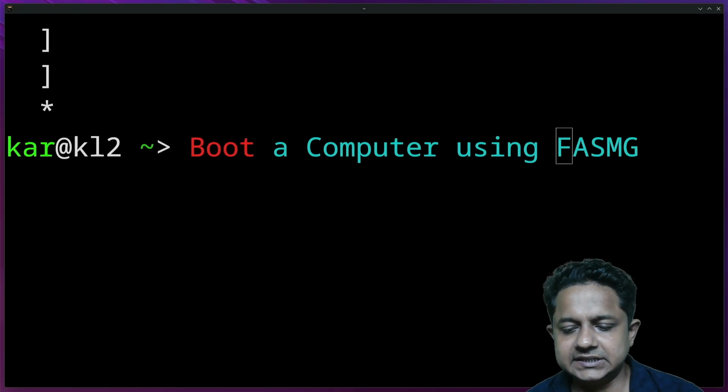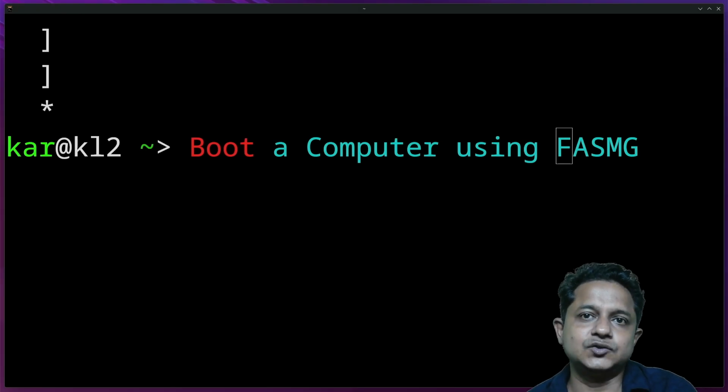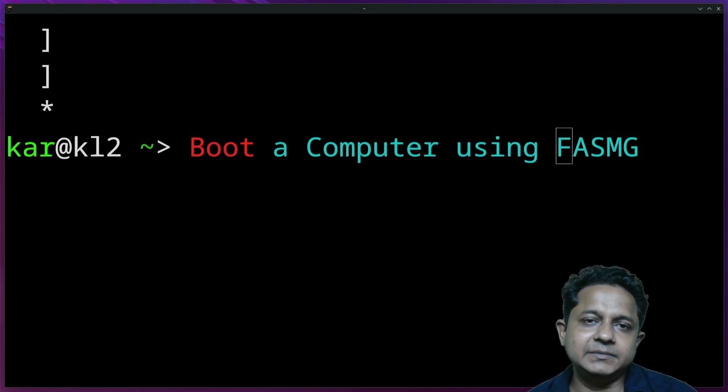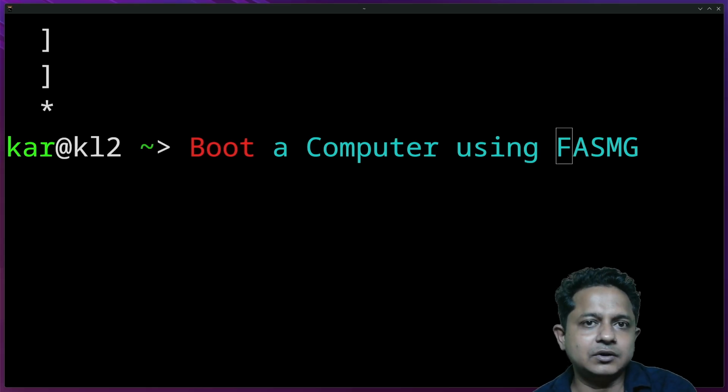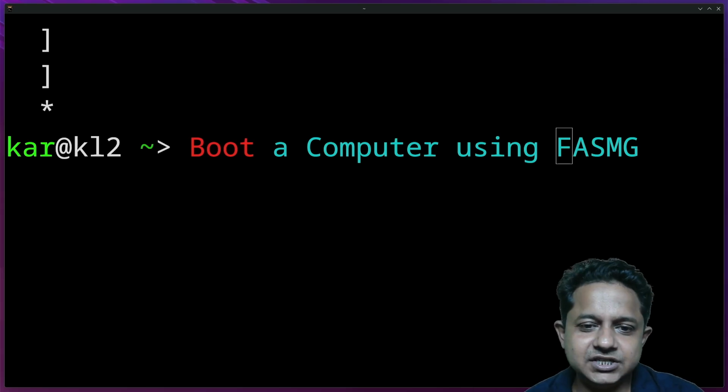How Linux boots. It's easy to know. Many of us read the source and explained every bit of it, similar for BSD variants, Minix, and Plan 9. It's not about Linux, Windows, or Mac, rather, how a computer boots. Let's take a ride using FASMG. FASMG is like Guruji for this project.